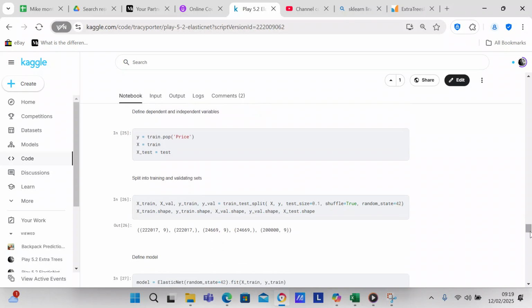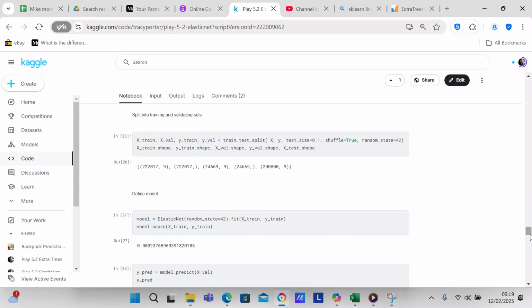So now we're going to define our dependent and our independent variables. Your dependent variable is price in the train data frame, and we're going to pop that out. When you pop that out, it's no longer in train. Then your independent variable is x, which is the remainder of your train data frame. And your x test is another independent variable, and that's your test data frame.